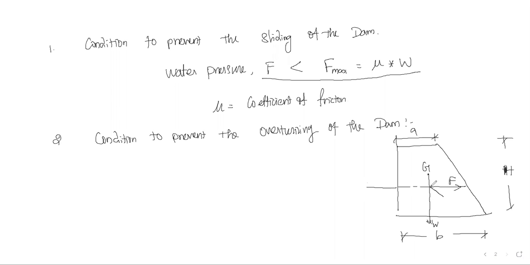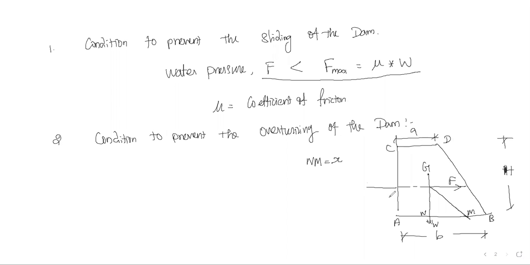The resultant will meet the base somewhere here at a point M. This distance NM is where the vertical force and the resultant force cut the base, and the distance is denoted by X, so NM is equal to X. A, B, C, and D are the corner points of the trapezoidal dam.